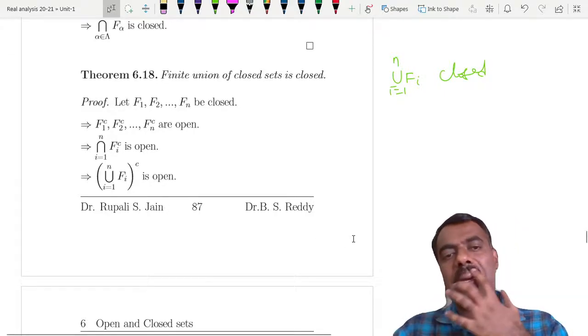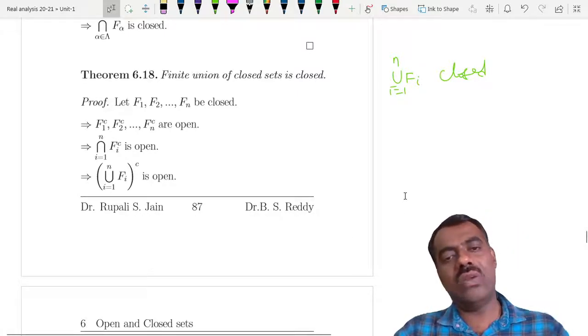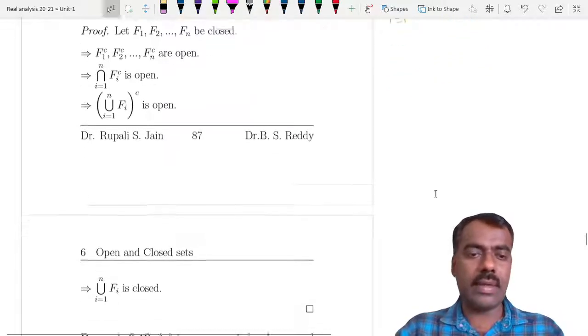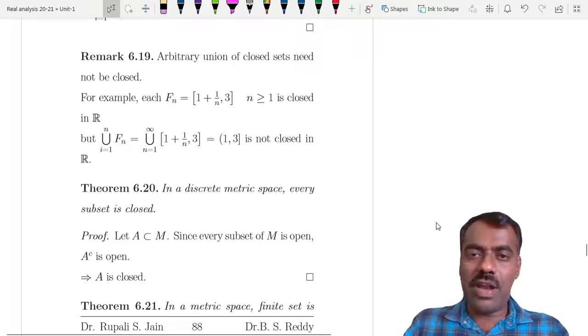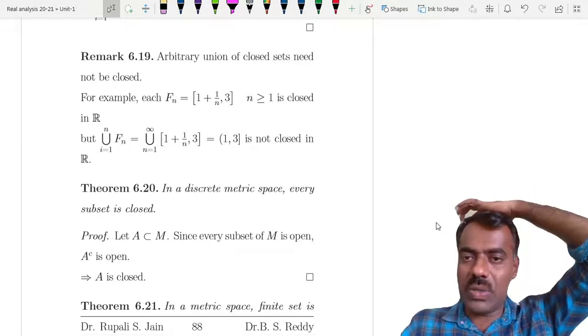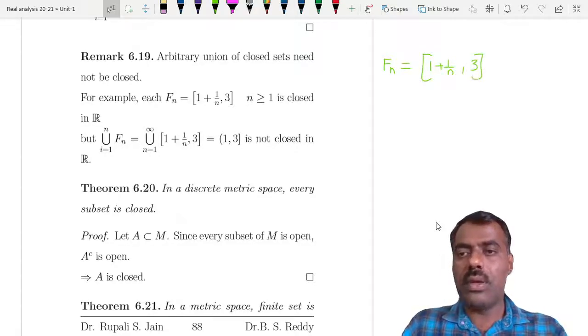Again the proof is not difficult. Take F_1, F_2, up to F_n, which are closed; then their complements are open. Take their intersection and use De Morgan's laws, and you get it. Again you can give a counterexample showing an arbitrary union of closed sets need not be closed. For example, take F_n to be the closed interval [1 + 1/n, 3].